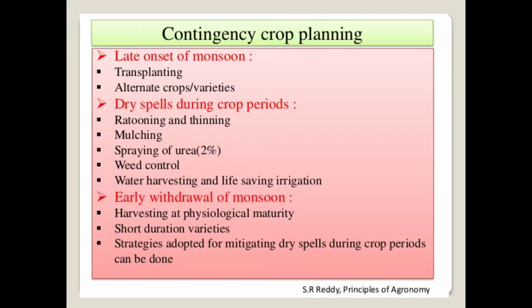Then in that condition we can also adopt alternate crops or varieties which have a short duration as compared to the regular varieties. These are the important practices which are adopted in case of the late onset of the monsoon.